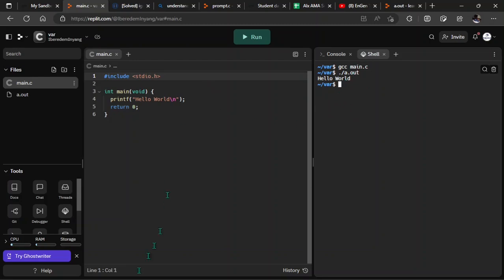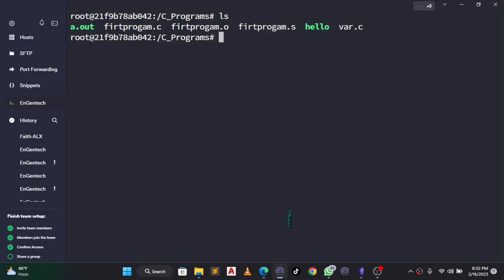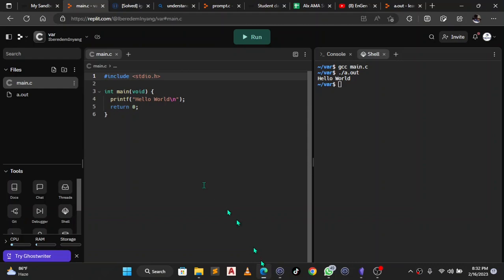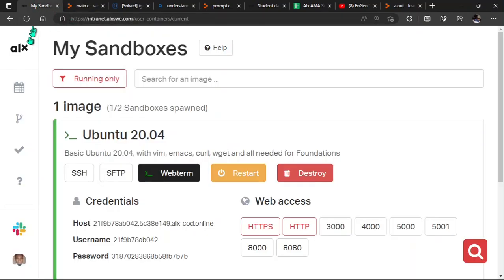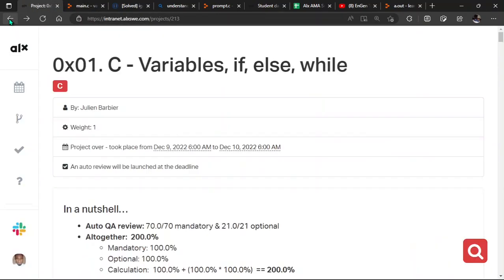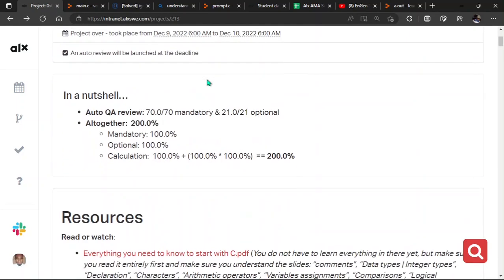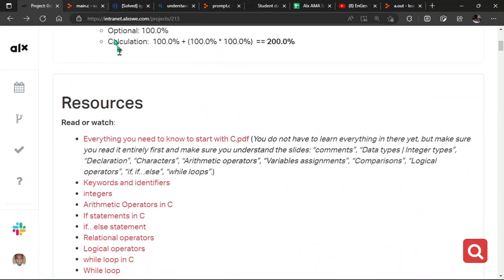So this is the same thing as this, and the same thing as also your web term, okay? So any of the three, I may be choosing to use any one at any time. So please just get yourself familiarized with it. I encourage you to download Termius. I'm sure you will enjoy it.